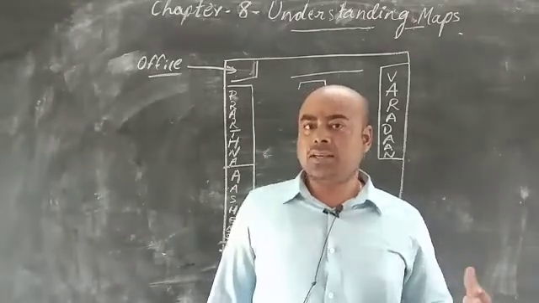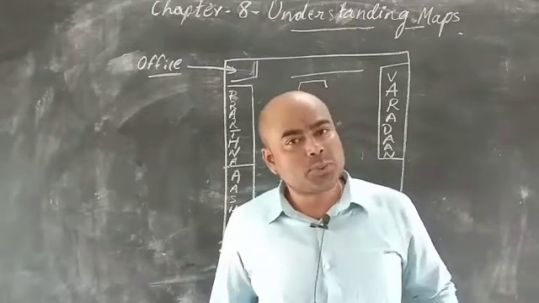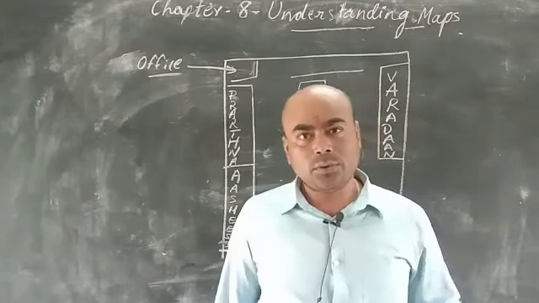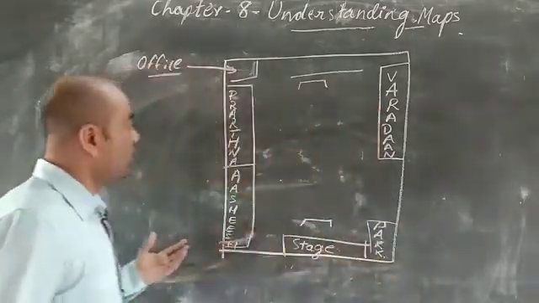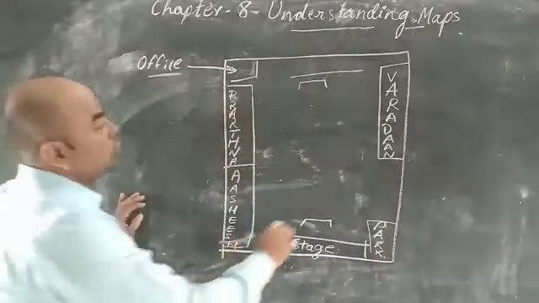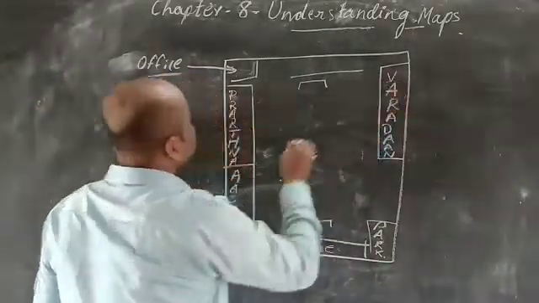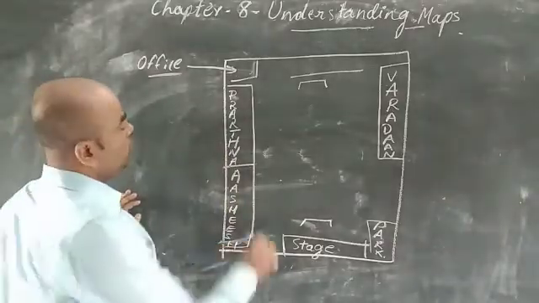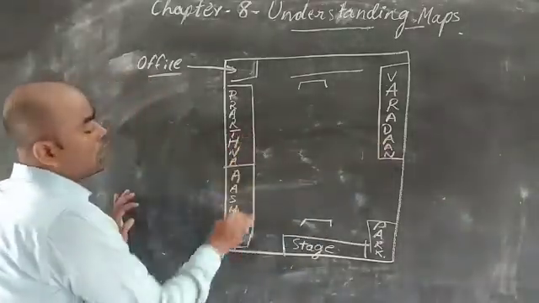Let's take an example of your own school, as you are missing your school too much. As you can see in this diagram, if this is a map of your school, here is Vardhan block, Pratna block, Ashish block.